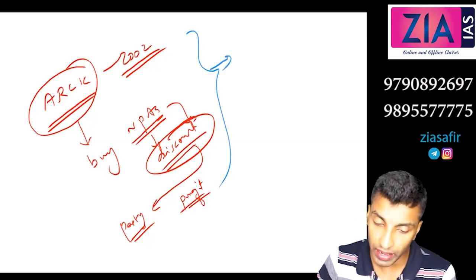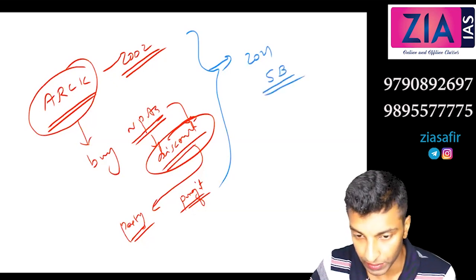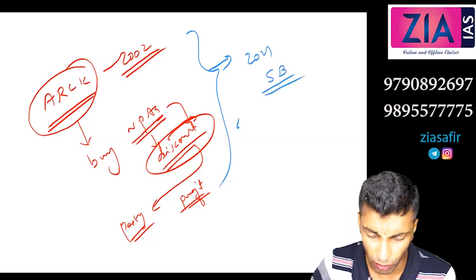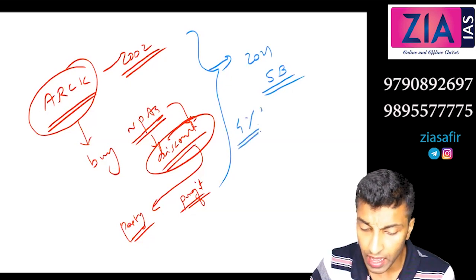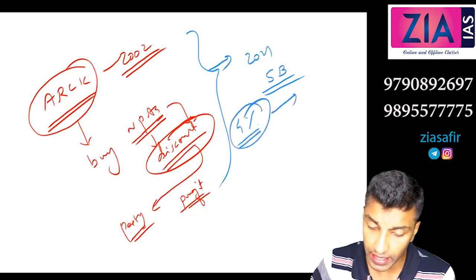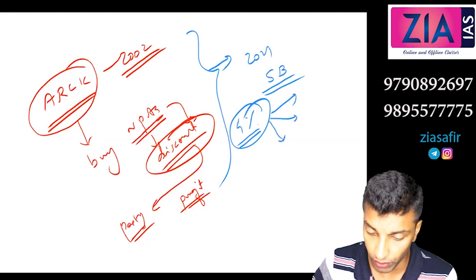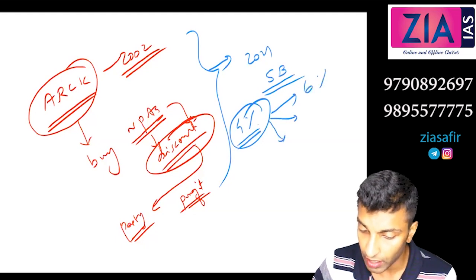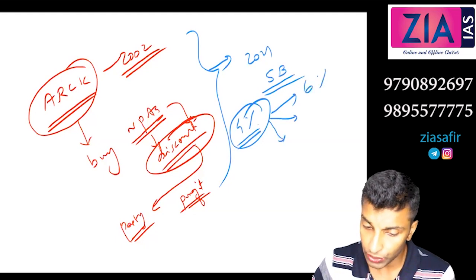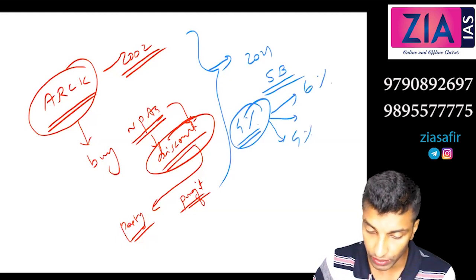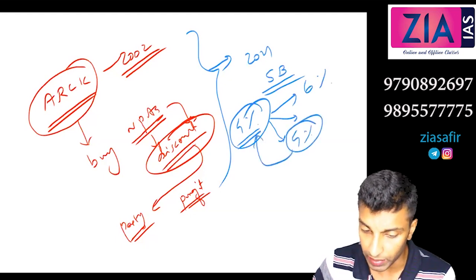For example, 2011 onwards, savings bank account, the respective bank can fix. RBI will fix the minimum, let's say 4% or something, and upon that the respective bank can give whatever they want. For example, Yes Bank is giving 6%, Kotak Mahindra also giving like that. So SBI will give 4%. So that is the minimum which is actually fixed by the RBI.